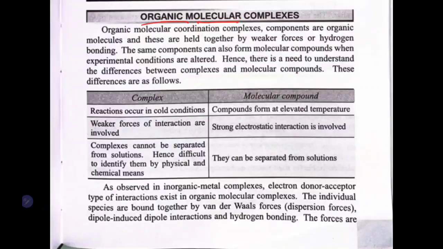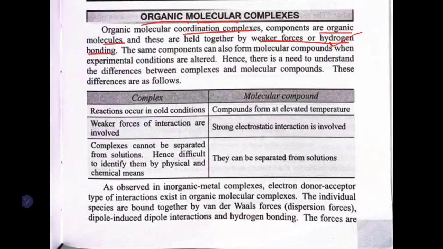In organic molecular coordination complexes, the components are organic molecules and these are held together by weak forces or hydrogen bonding. Remember, previously with the metal ion, the ligands donate electrons to the metal ion and are held very strongly, but here we are going to see weak bonds, like hydrogen bonds in the case of organic molecular complexes.